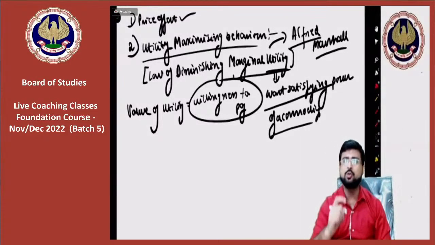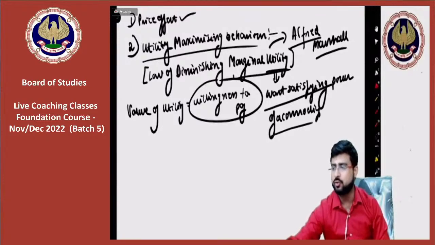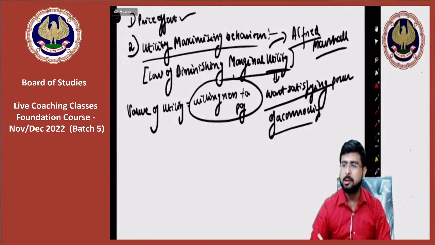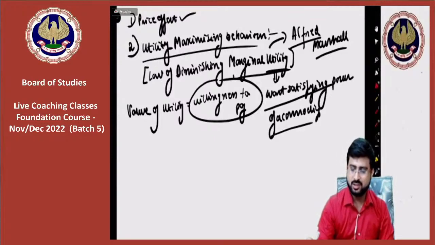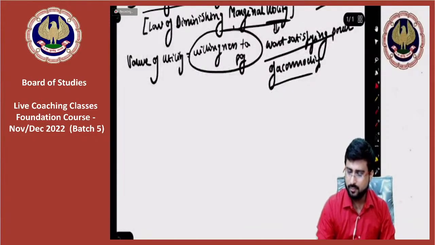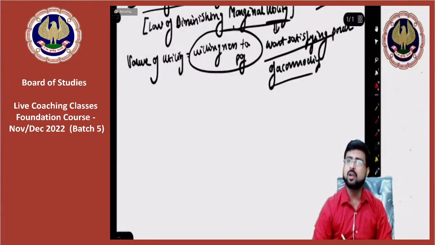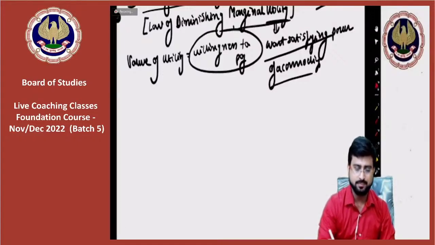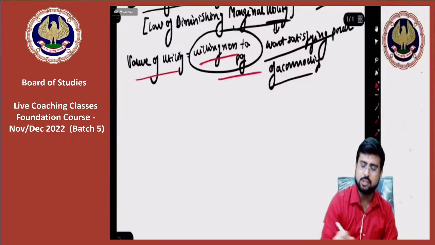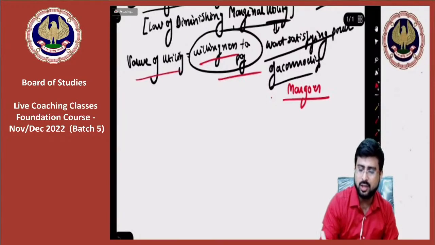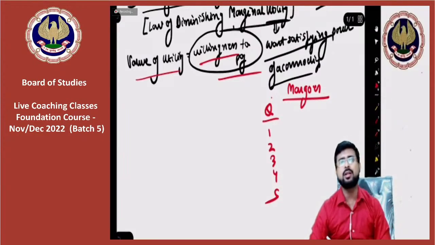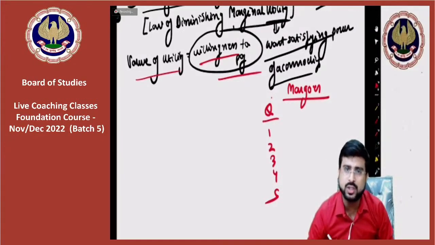I'll explain you with a table. Please understand it very carefully. It's very simple concept. Okay, please listen to me very carefully. See, the question is, pay attention friends. Value of utility is the willingness to pay. Now let's say we are talking about mangoes here. So quantity is 1, 2, 3, 4 and 5.